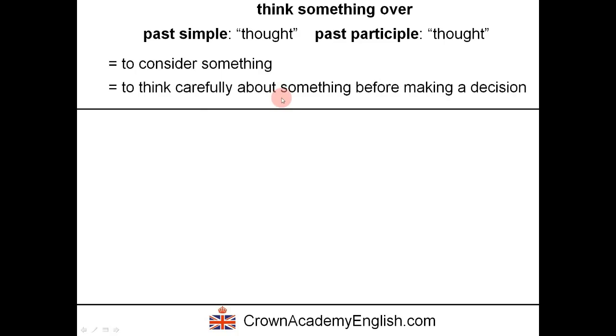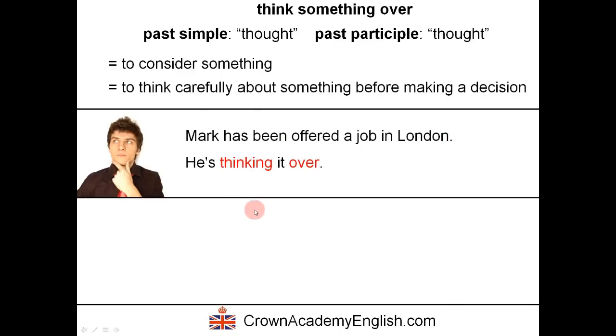So we have perhaps a difficult decision and we need to think very carefully. So here's a common example. Mark has been offered a job in London. He's thinking it over. He's thinking it over. Okay, so he's thinking about it. He's thinking it over. So the something is it. So it is representing the decision, in fact, the decision or the offer. Okay?